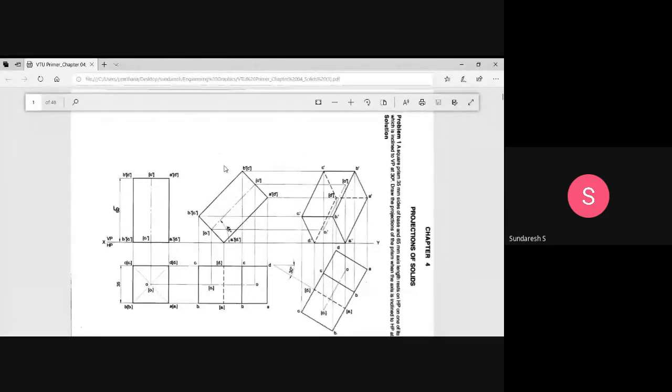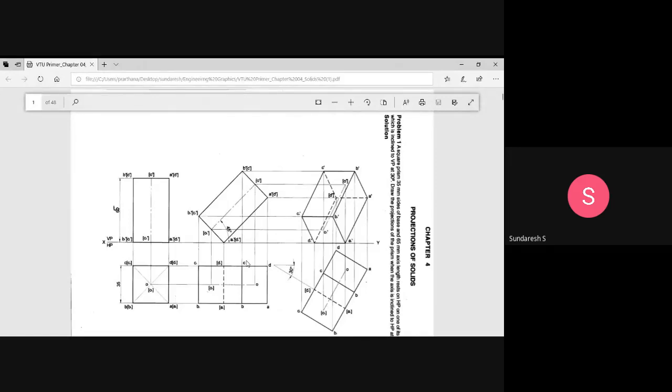Correspondingly, you have to draw the lines. This is the first rule of visibility that you have applied. The second rule says that, in either the front view or the top view, if any line is forming an outline, whether it is visible or not, it should be considered a visible line.